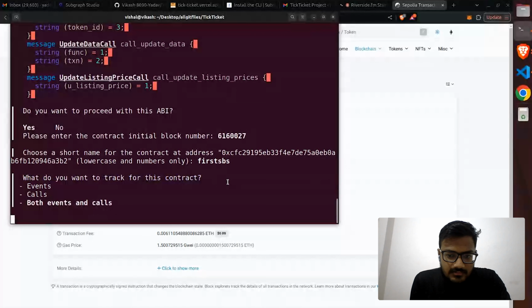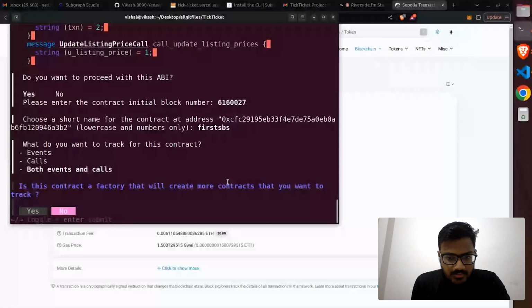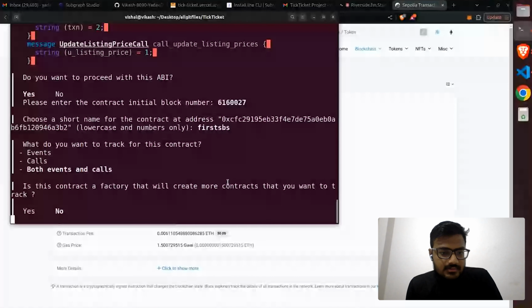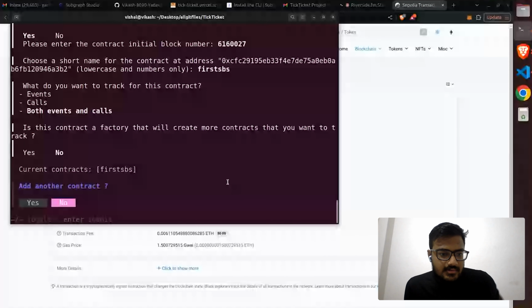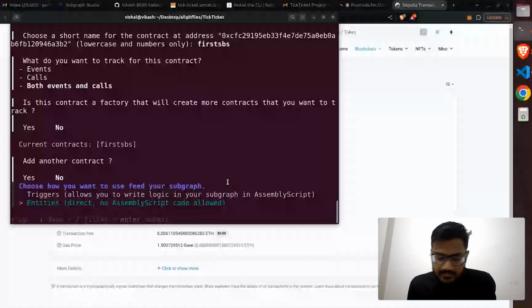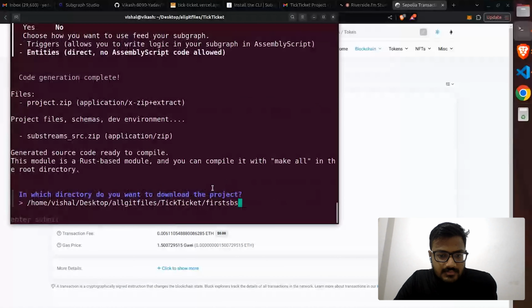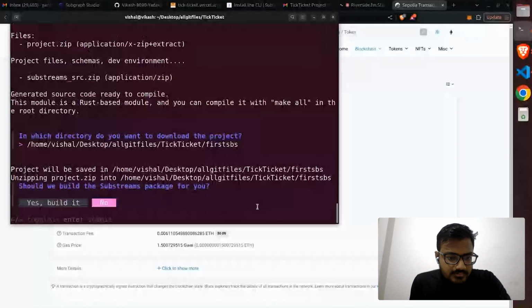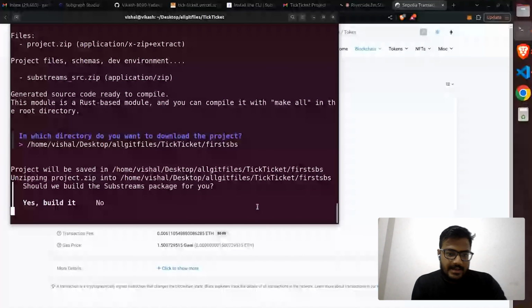I don't want to create more, so no. And okay, I will go with the entities. I want to create it in the root folder. So it will build the substream package for me, and it will take some time.